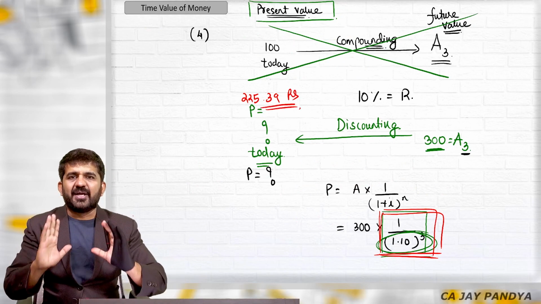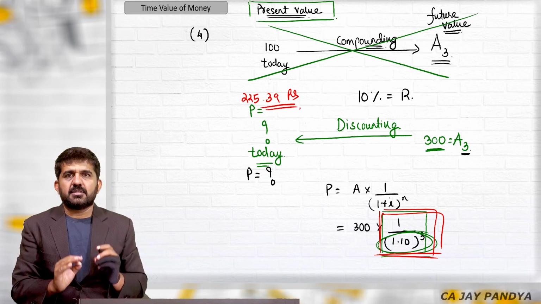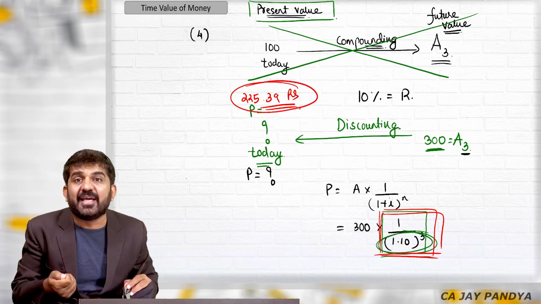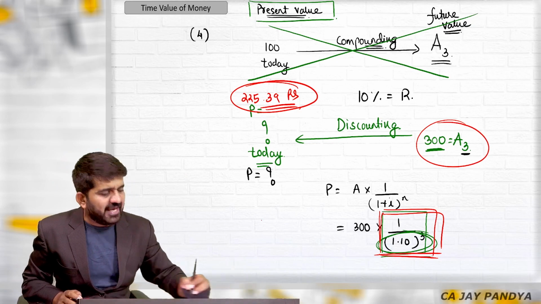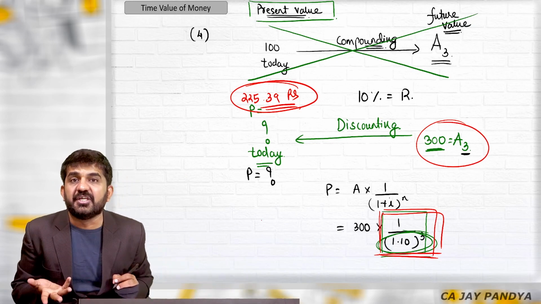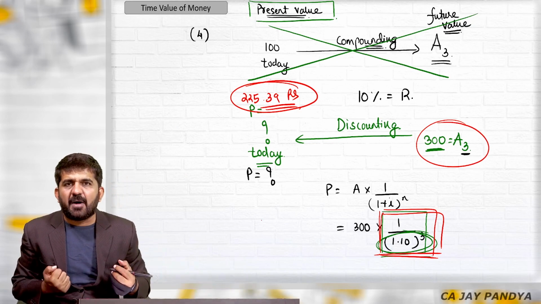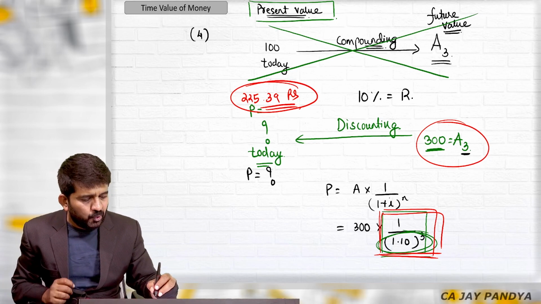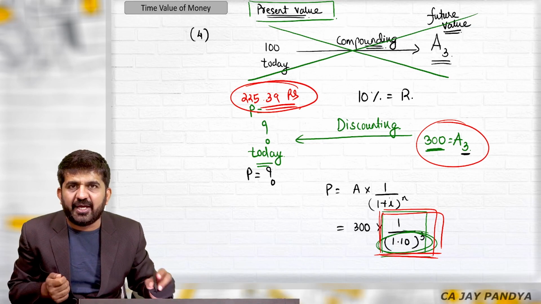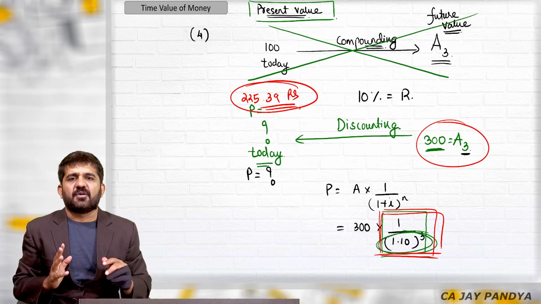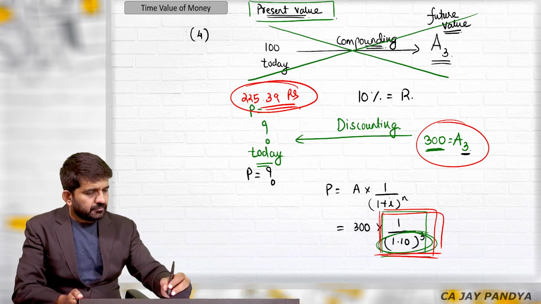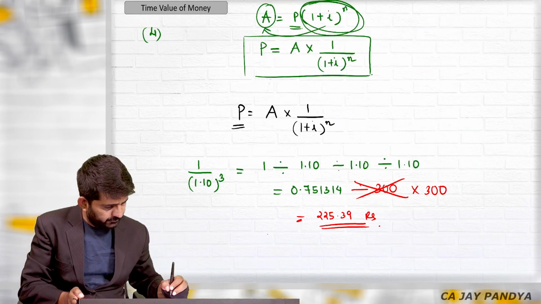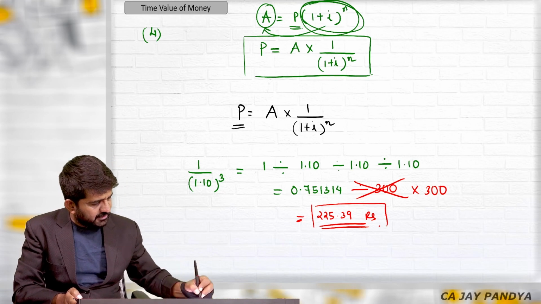Let us go out of mathematics and understand somewhat of the finance. The real value of 225 rupees today is the same as 300 rupees after 3 years. The purchasing power, the real value, the real amount of 225.39 today is equal to 300 rupees after 3 years. This is nothing but the concept of present value. I've got this answer, right?